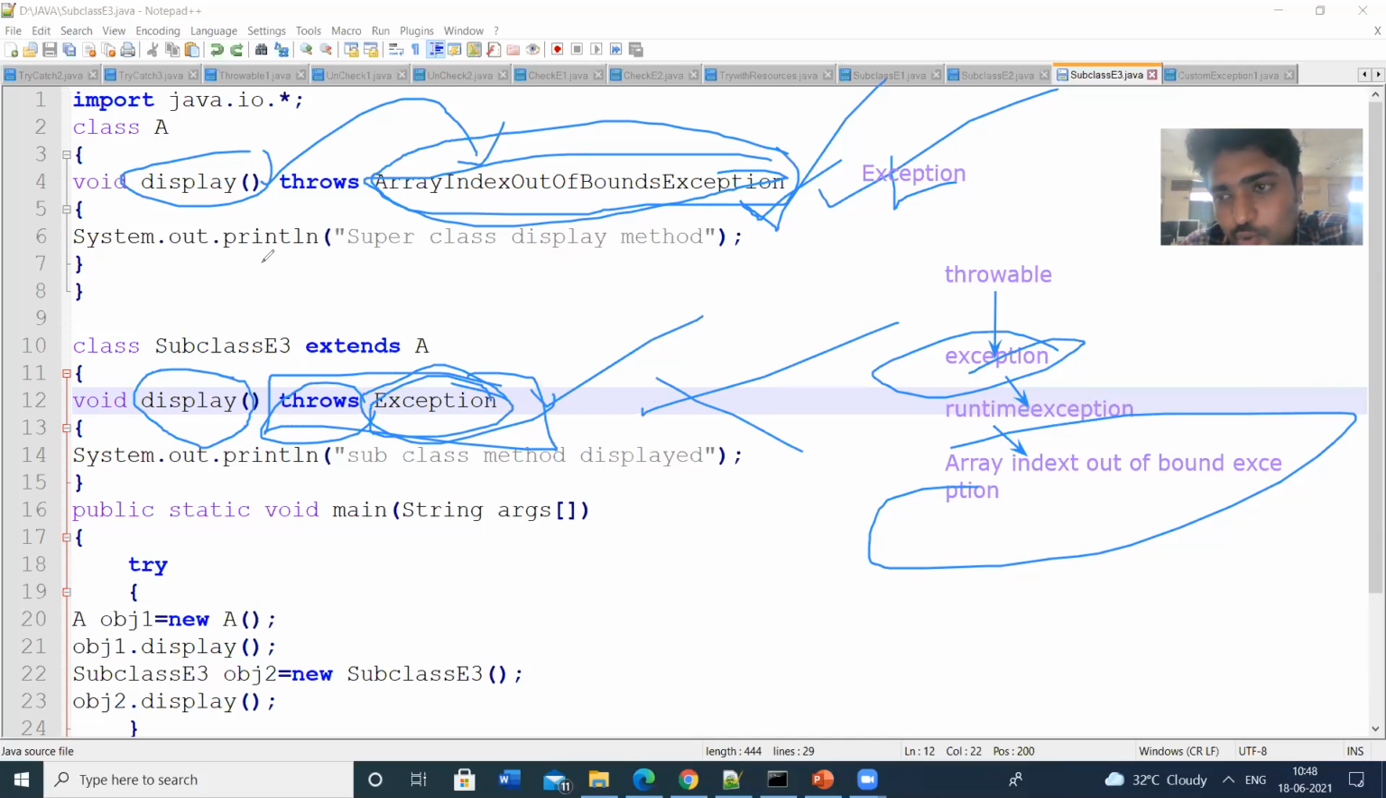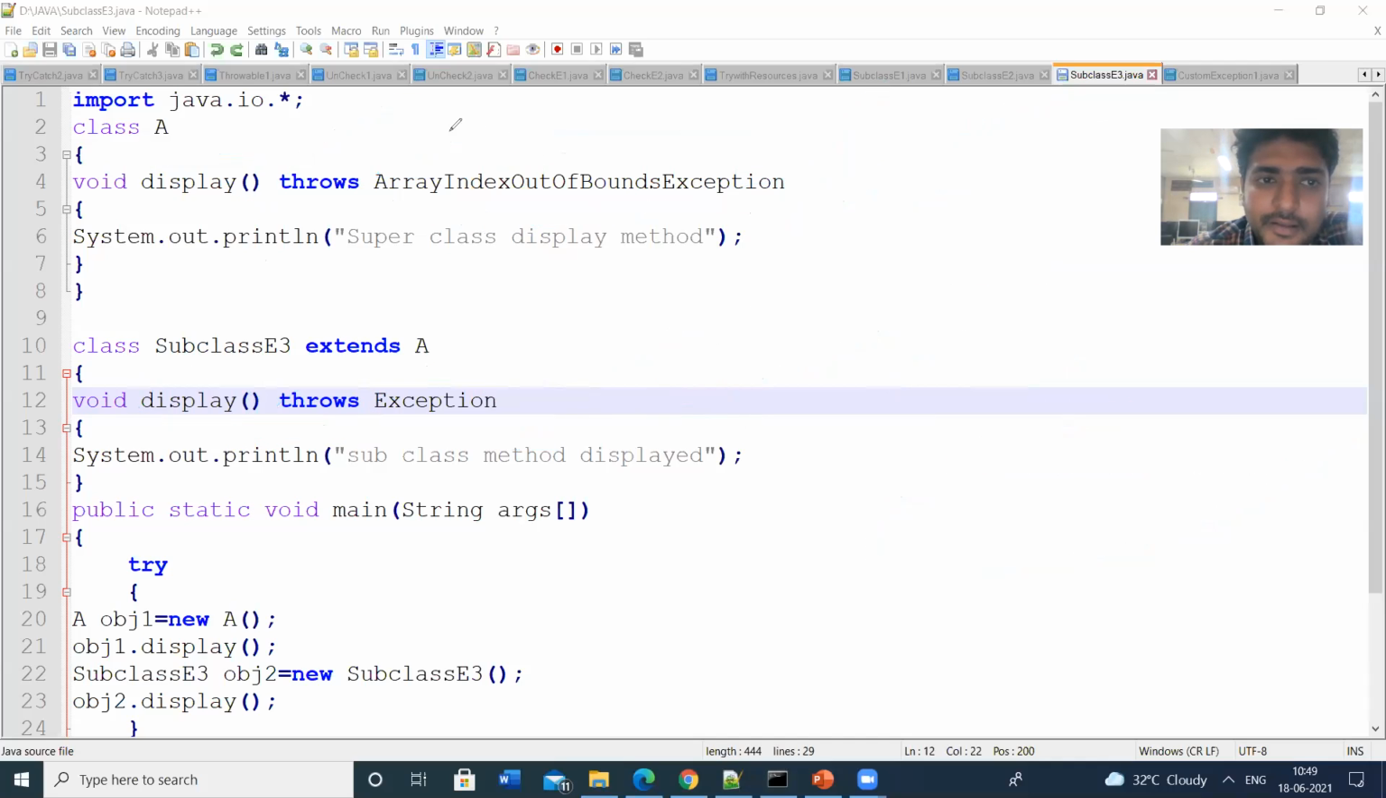If the superclass has thrown some exception, the subclass cannot throw. In general, the subclass cannot throw any exception. If the subclass is going to throw some exception, then that exception must be a subclass of the superclass method's exception. That should be followed here. So that is the main thing in exception handling.